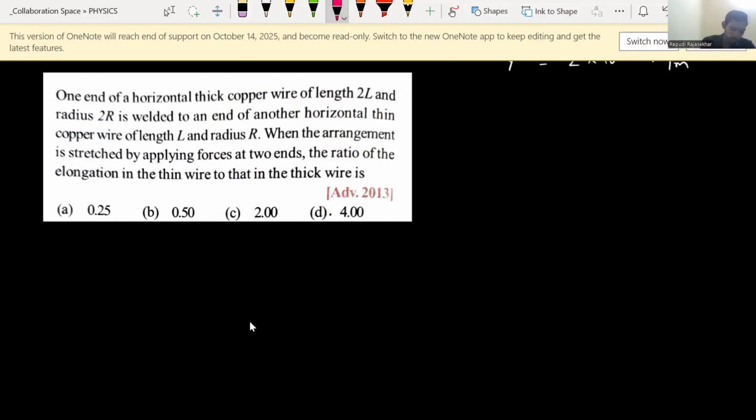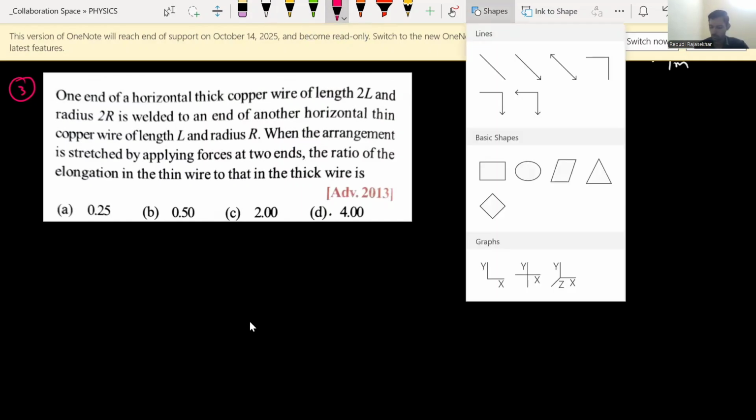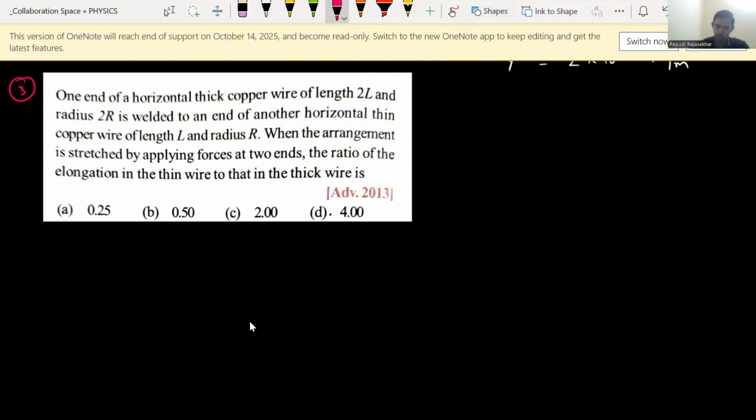This is the third question. Directly, we will draw the two wires. Let us take a circular wire.